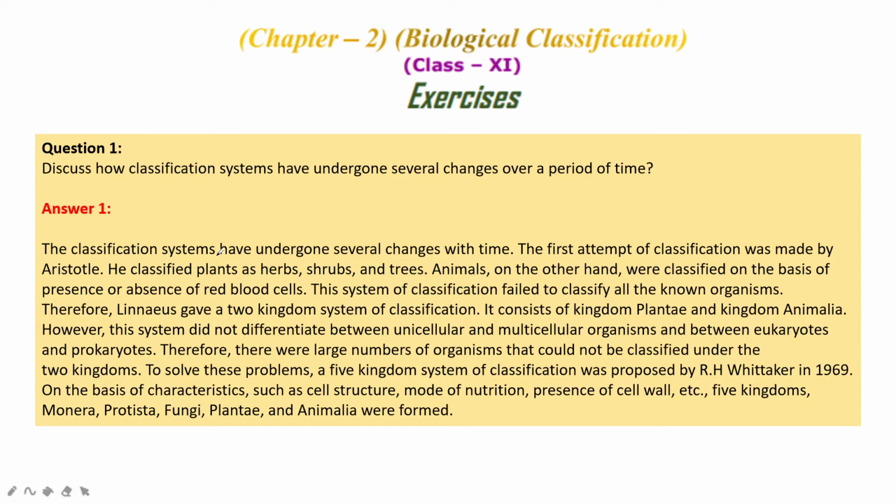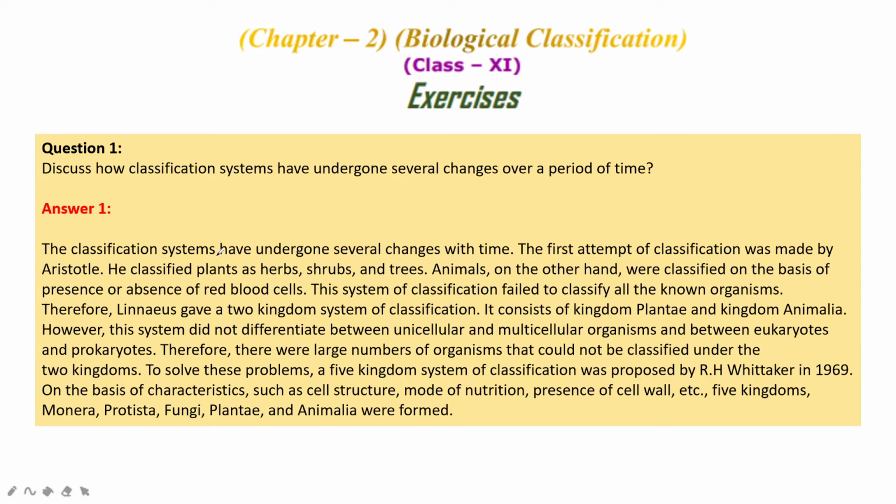Therefore, Linnaeus gave a two-kingdom system of classification, which consists of only Plantae and Animalia. However, this system did not differentiate between unicellular and multicellular organisms and between eukaryotes and prokaryotes. Later on, development increased, and then they could differentiate whether the organism is eukaryotic or prokaryotic, unicellular or multicellular. This differentiation was not included. Only Plantae and Animalia were given.